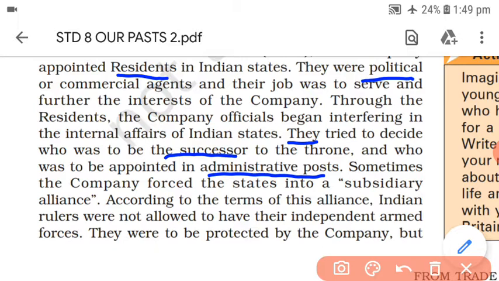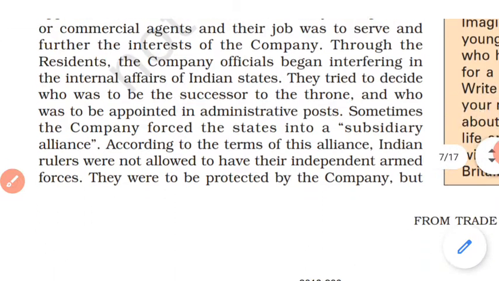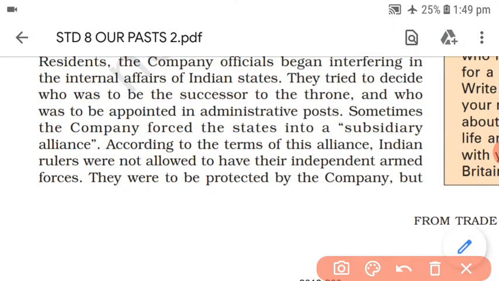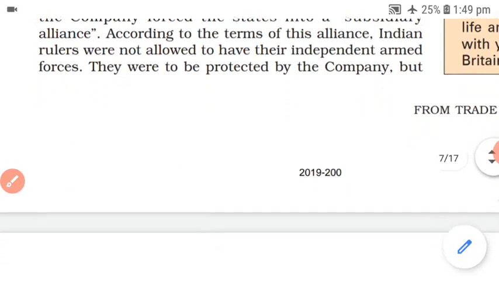Sometimes the company forced the states into subsidiary alliance. And now what is subsidiary alliance? It is again an important question for 1 mark also. It is very important. What were the terms and conditions of subsidiary alliance? Subsidiary alliance means that Indian rulers were not allowed to have their independent armed forces. Now the Indian rulers will not have any kind of army under their own control. They were to be protected by the company.